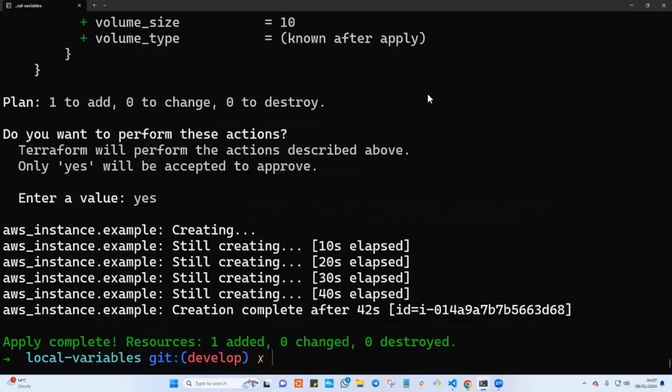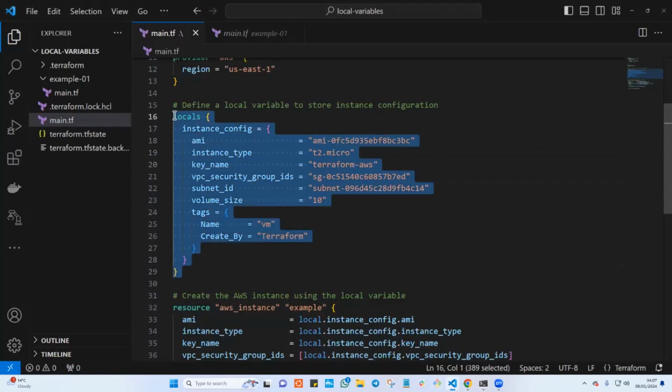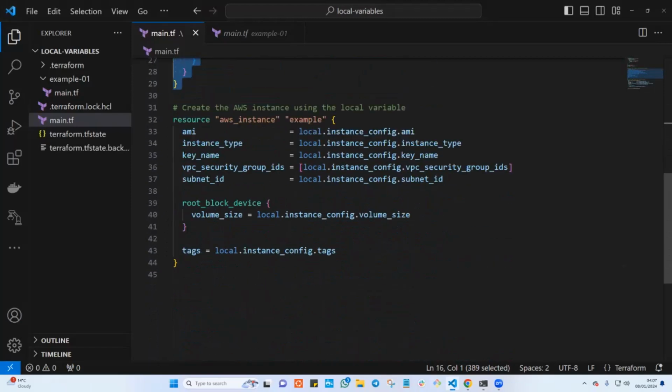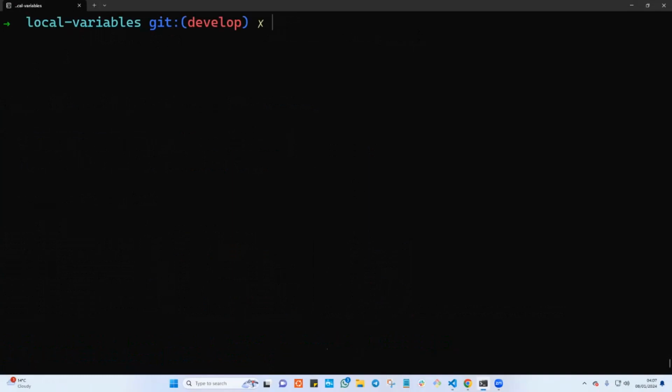And all the elements that I have in here, like the VPC ID and the subnet ID, those are hard-coded, and I basically grabbed all this from my AWS account, and those are already predefined. And we can always use Terraform to create all this, right? But the purpose of this is not to learn how to create maybe a security group or how to create a VPC and so on. It's just how to use a local variable efficiently. That was the deploy, and I will go ahead here and type terraform destroy.